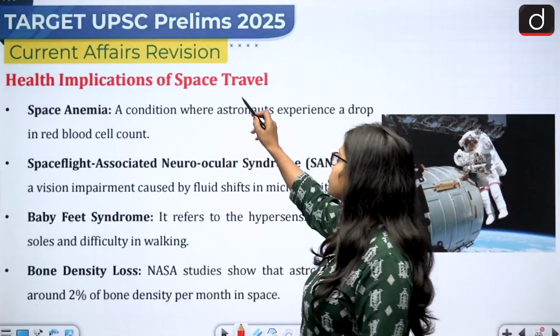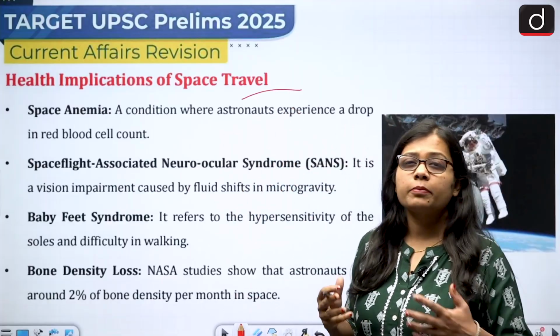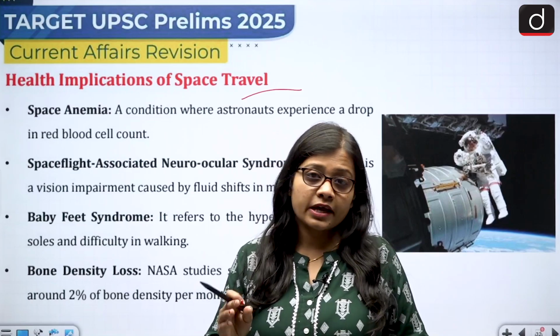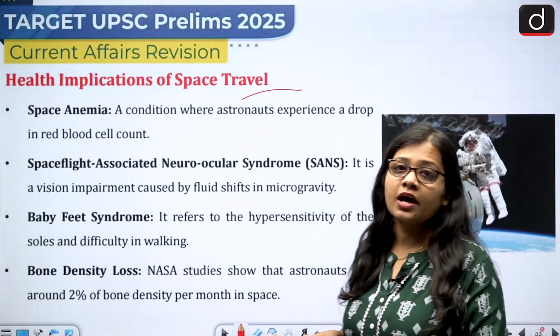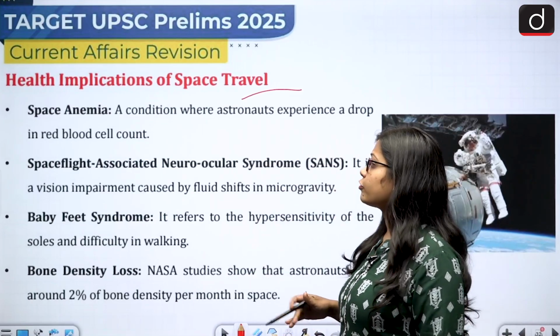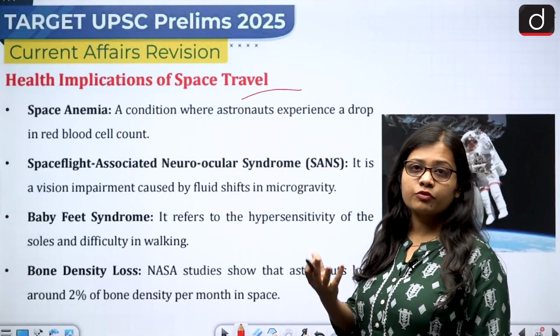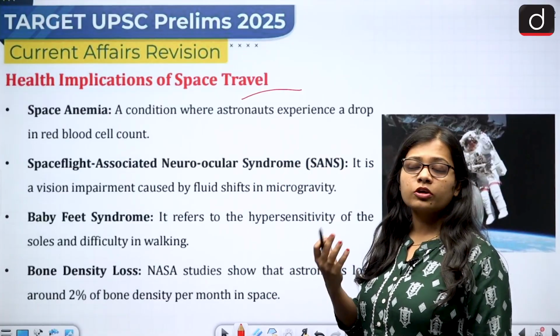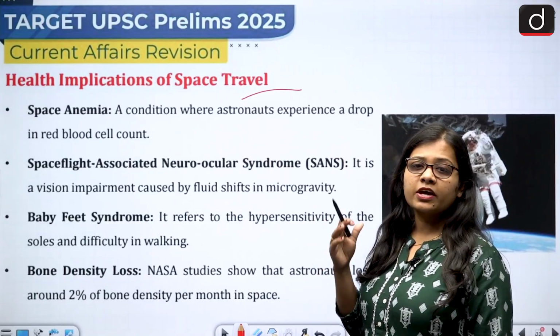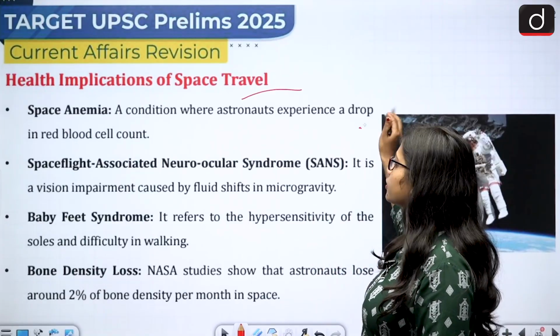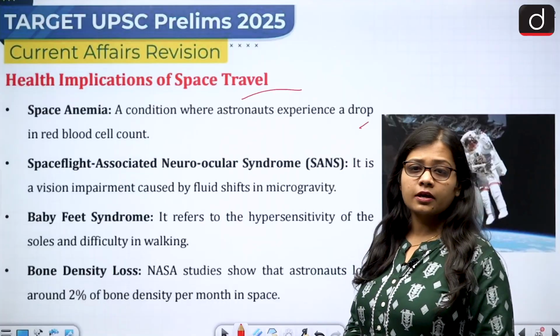Now, health implications of space travel. When a person remains in space for such a long period of time, what are the impacts that can be seen on the health of the person? First and foremost is space anemia. Anemia is basically a condition where the red blood cell count becomes very low. So it is a condition where astronauts experience a drop in the red blood cell count.